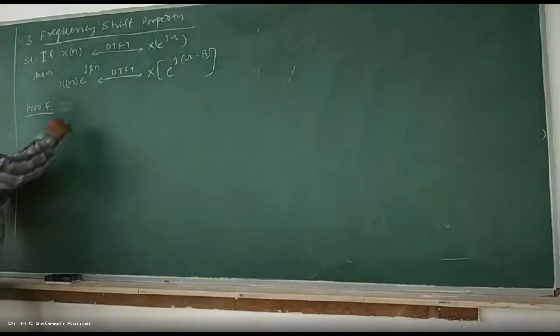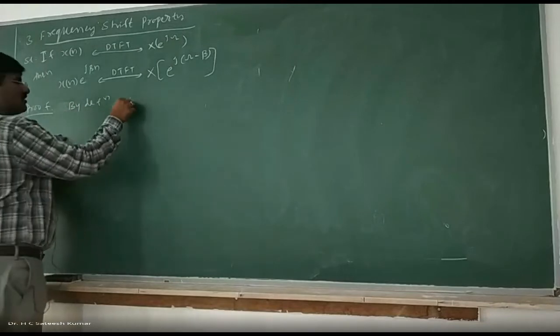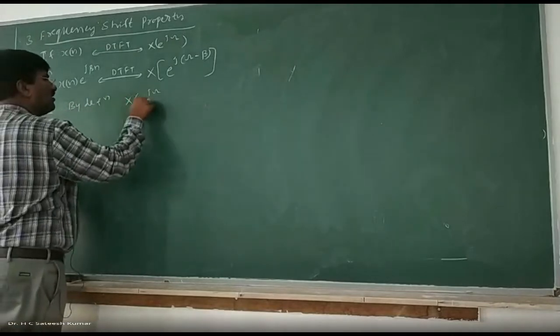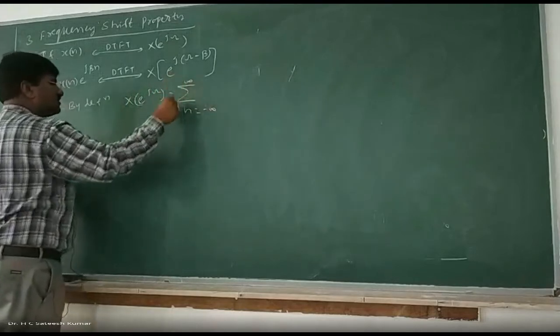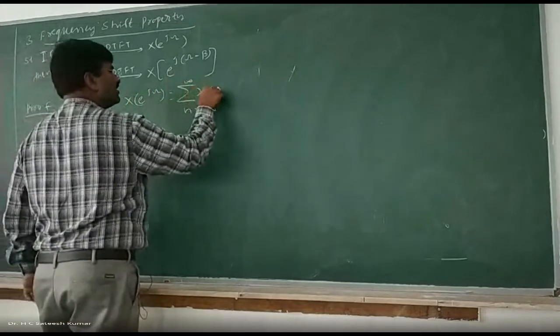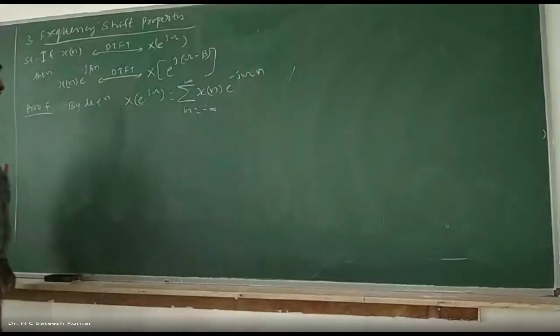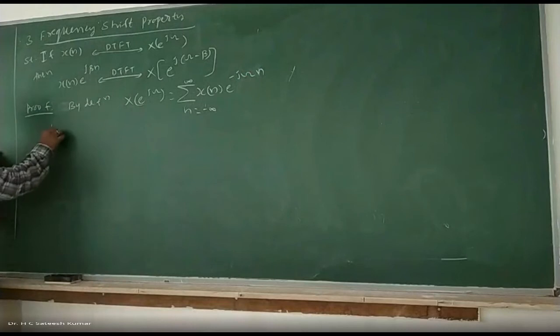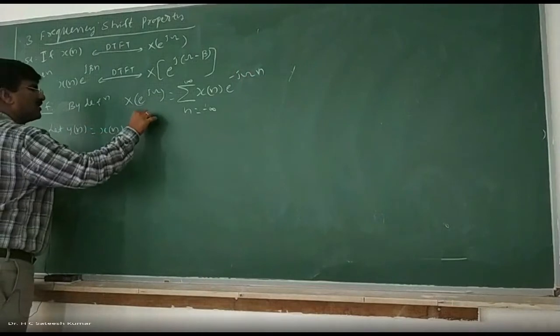By definition, X of e to the power of j omega is equal to summation n varies from minus infinity to plus infinity, x of n into e to the power of minus j omega n. Let y of n is equal to x of n into e to the power of j beta n.